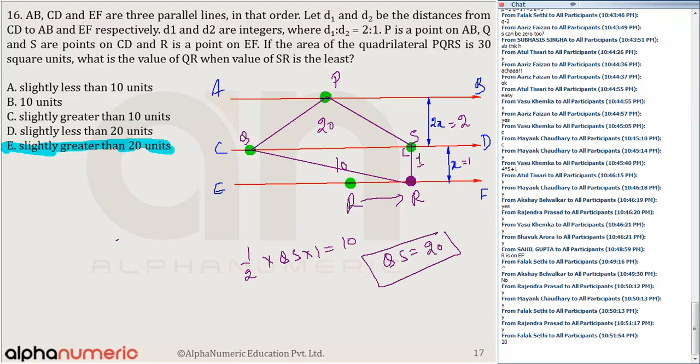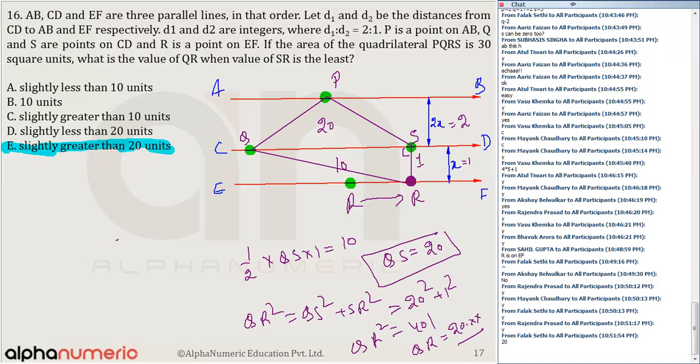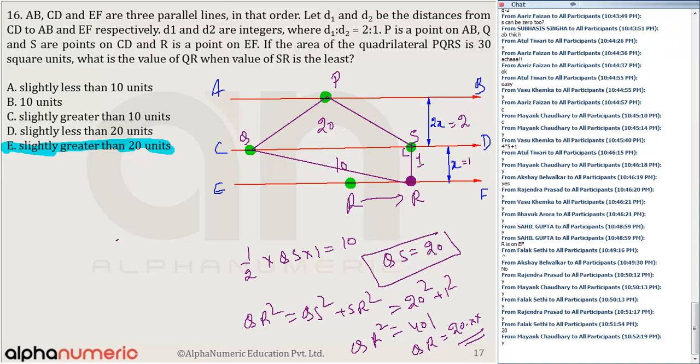20. If QS is equal to 20, so I can say QR square is equal to QS square plus SR square, that is equal to 20 square plus 1 square. So QR square is equal to 401. So QR is equal to 20.77. So the answer is the option slightly greater than. Is that clear to all of you? Please tell me yes or no.